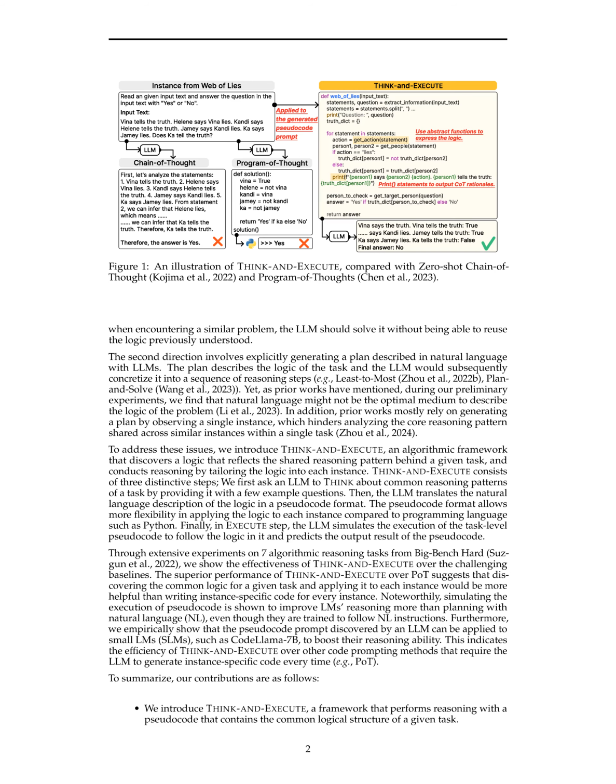Think and Execute stands out by utilizing pseudocode to describe the underlying logic of a task, which allows for more flexibility in applying the logic to each instance compared to natural language or instance-specific code generation. Additionally, Think and Execute involves two distinctive steps. Think, where an LLM identifies common reasoning patterns, generating a pseudocode prompt based on the identified logic, and Execute, where the LLM simulates the execution of the task-level pseudocode to predict the output result.